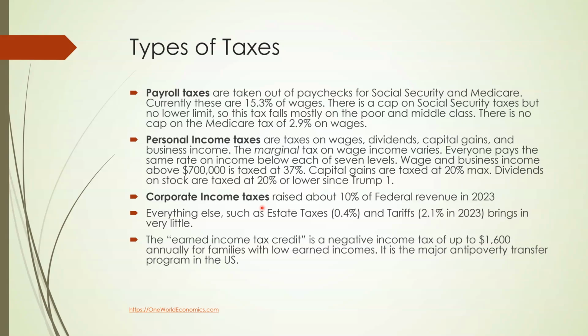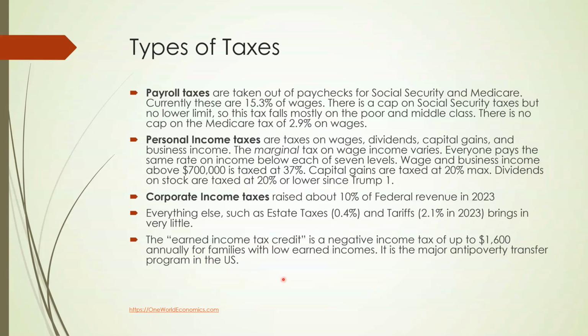Corporate income taxes raised about 10% of federal revenue in 2023. Everything else, such as the estate tax, which brings in less than 1%, and tariffs, which brought in 2.1% in 2023, bring in very little. But if tariffs are increased, of course, this will bring in a lot more money for the federal government. But that money will come from people who buy things. So it tends to be a regressive tax.